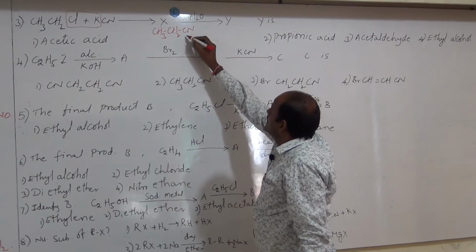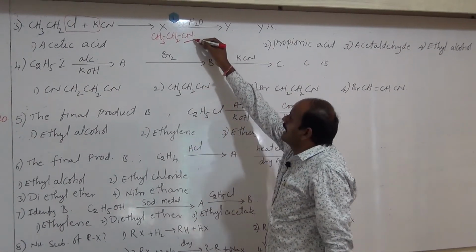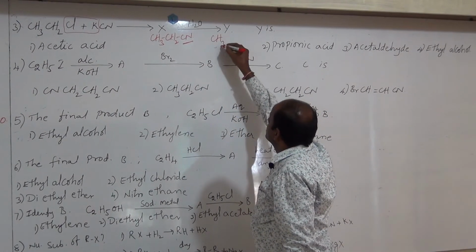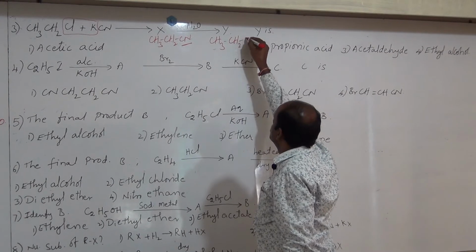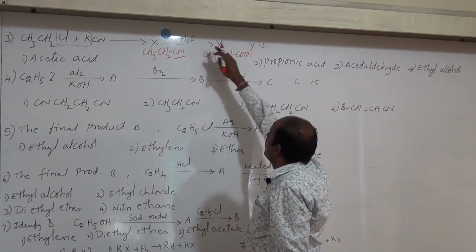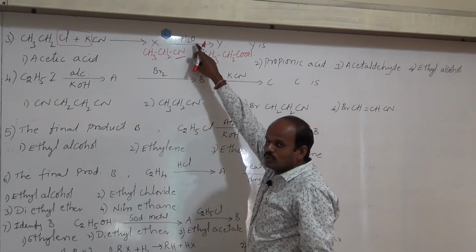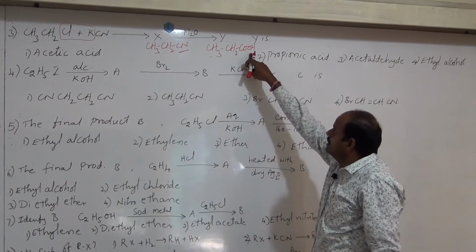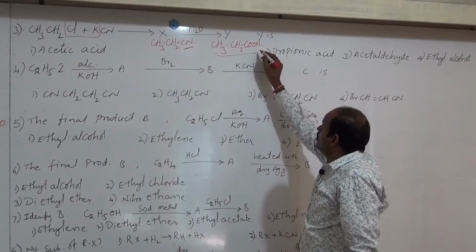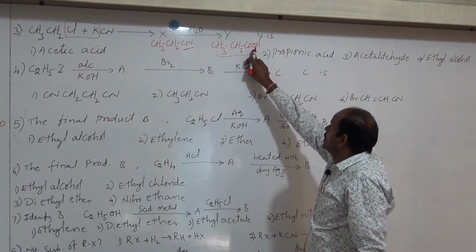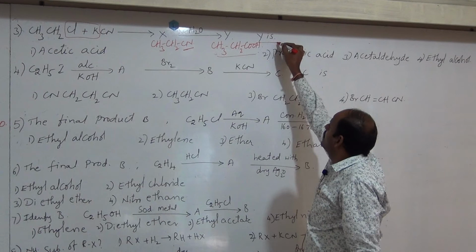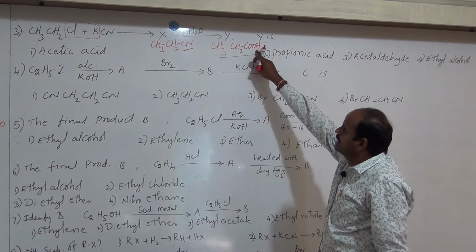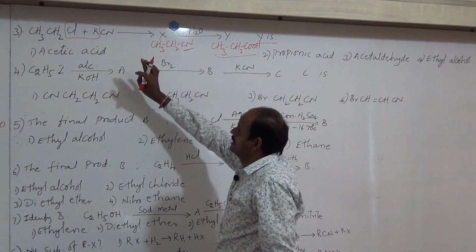On hydrolysis, this CN group is converted into acid group COOH. Thus, we get here CH3CH2COOH, because on hydrolysis or reacting with water, the cyanide group is converted into carboxylic acid group. Here asked one is what is Y? Y is CH3CH2COOH. But here in options they gave names.